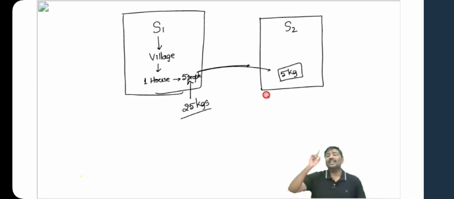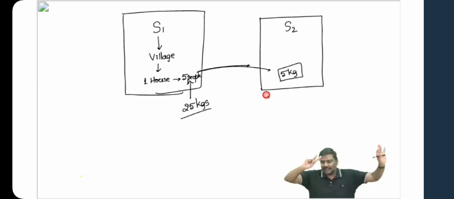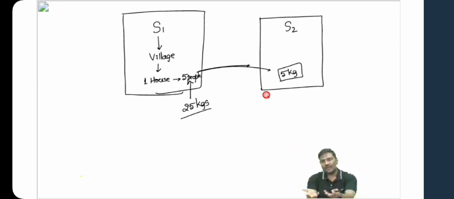Question number 1. Who will identify the beneficiaries? State government. Now, this person who is identified as a beneficiary in state 1, is he a beneficiary in state 2? No. State 2 has not identified him as a beneficiary. Now, don't you think there's a problem of getting food grains in state 2? And is it a common problem in India?